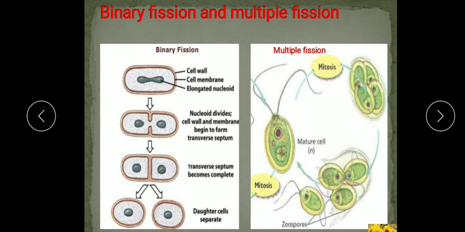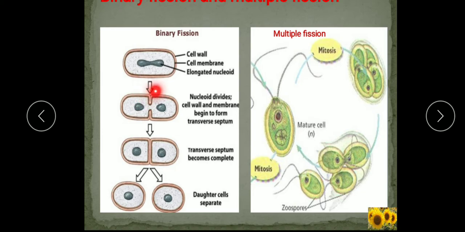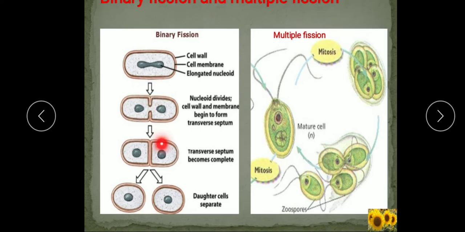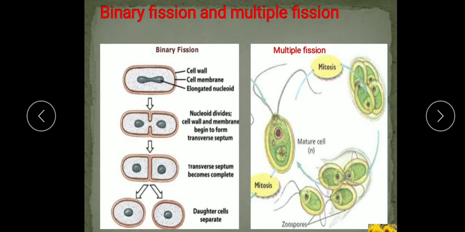This type of reproduction is observed in bacteria. You can see in the diagram one bacterium cell. This bacterial cell further divides and forms two daughter bacteria. They further mature and again divide and form new bacteria, and this is found in bacteria and euglena also.